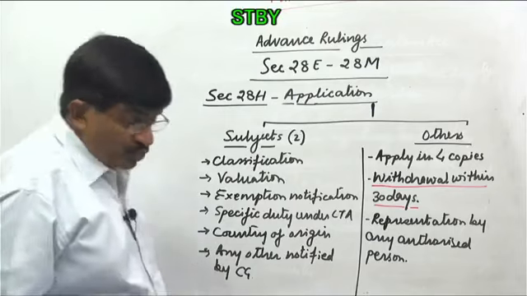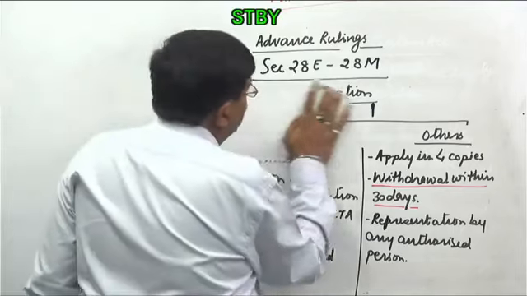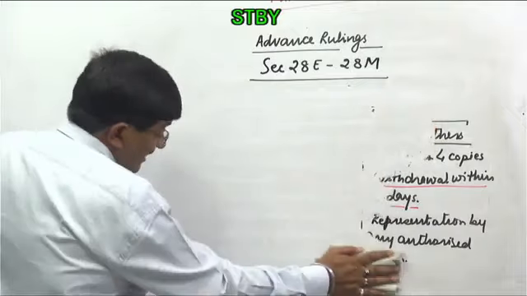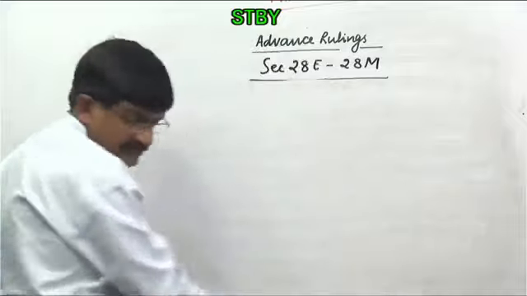So subsection 2, that is more important, when application shall be rejected. Shall be rejected. We are not giving the option. Rejection.